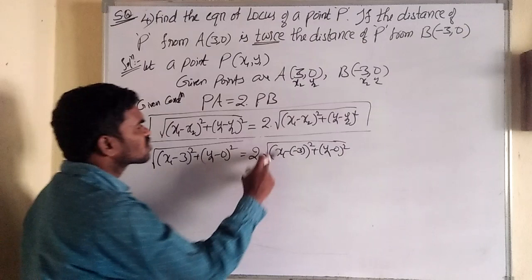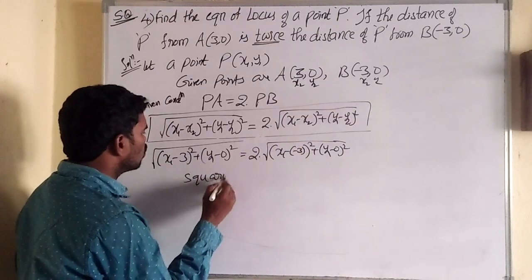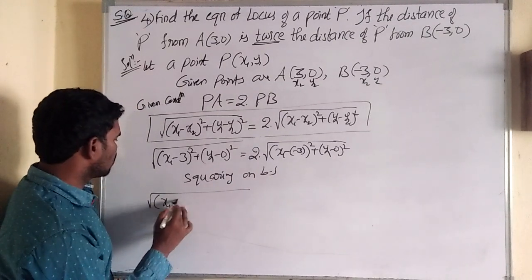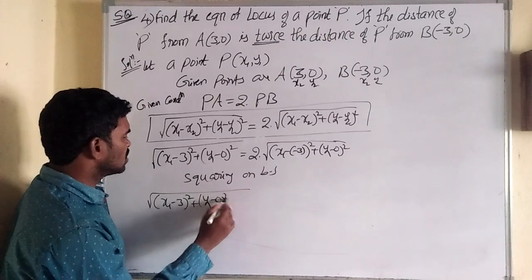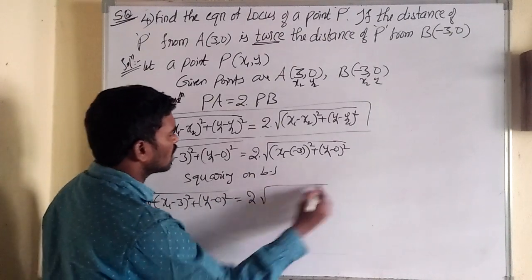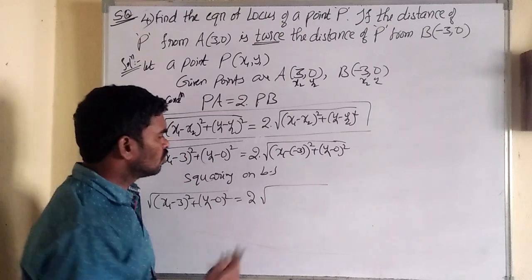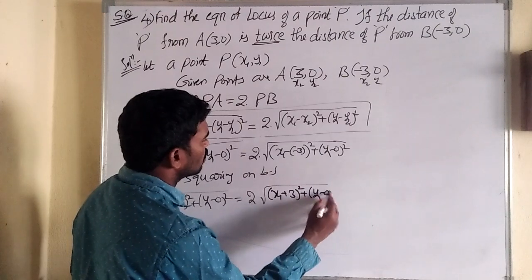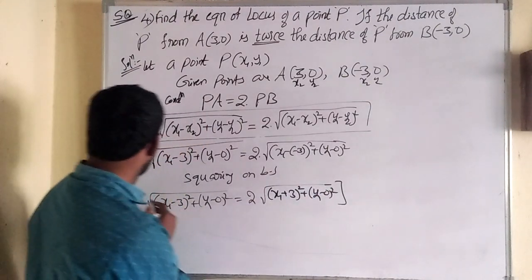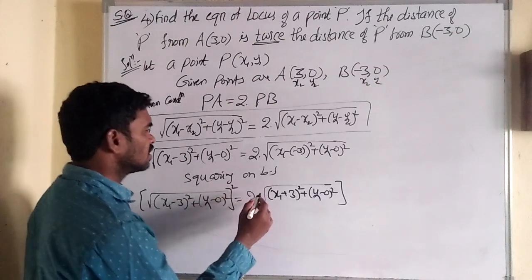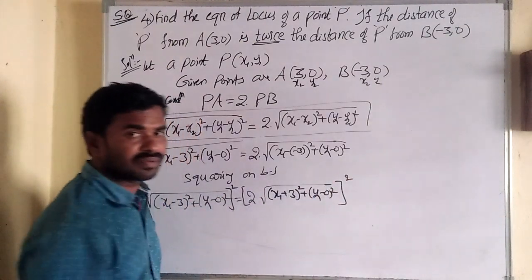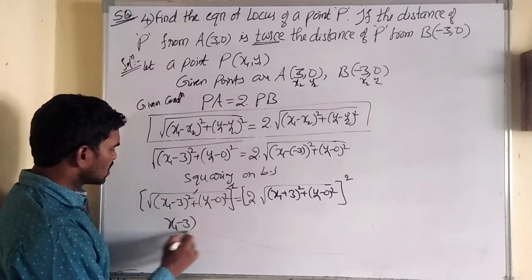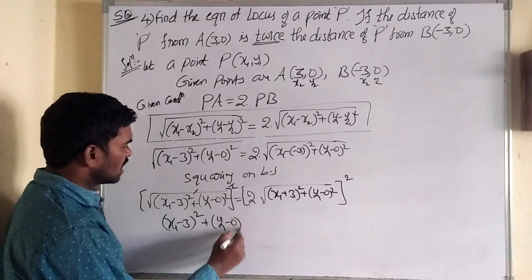Next, immediately to remove this square root, what do we have to do? Squaring on both sides. So therefore, root of x1 minus 3 whole square plus y1 minus 0 whole square is equal to 2 into root of x1 plus 3 whole square plus y1 minus 0 whole square. Now I am doing squaring on both sides. Then the square root cancels, so we can write it easily: x1 minus 3 whole square plus y1 minus 0 whole square.